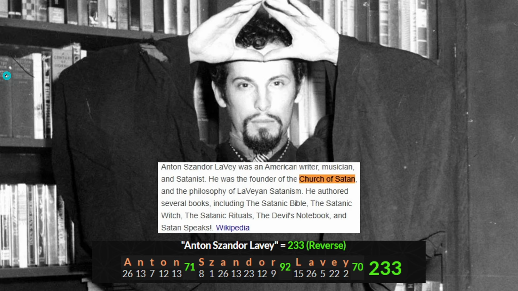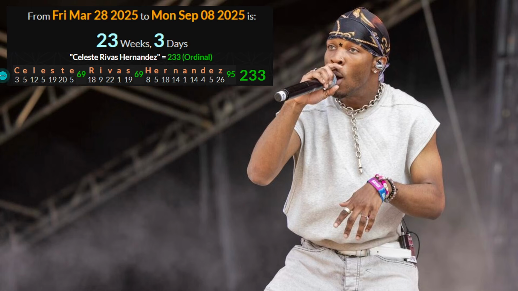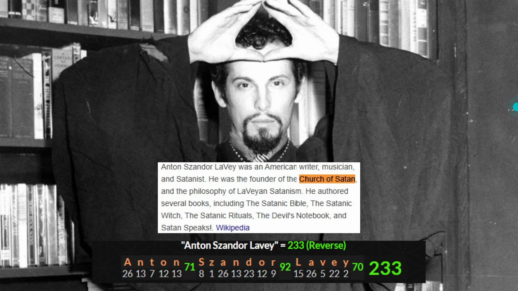Remember, Anton Sandor LaVey, the founder of the Church of Satan, and this girl that was sacrificed has the same synchronicity to Anton Sandor LaVey. So they hide behind the name Jesus, but then sacrifice for Satan. You see what I'm saying? Hide behind the names, but then the truth is in the numbers.